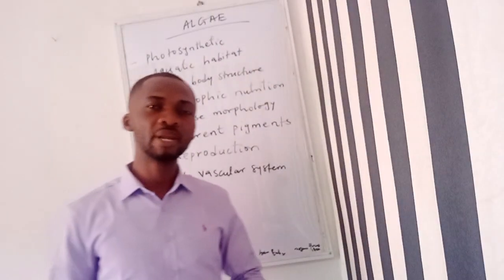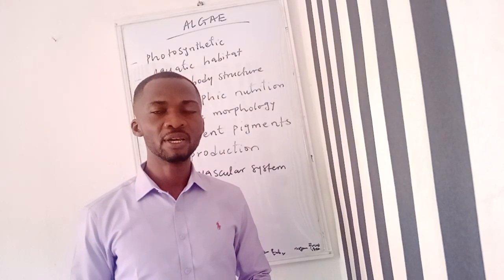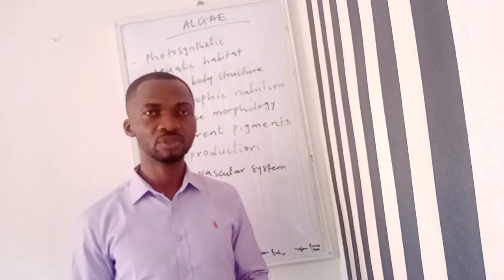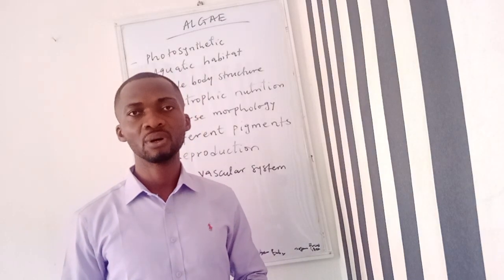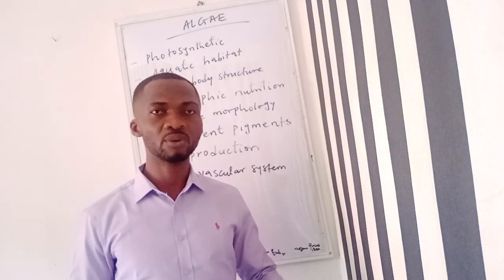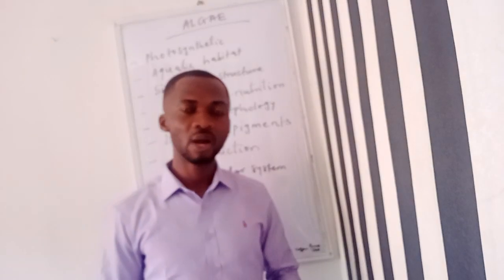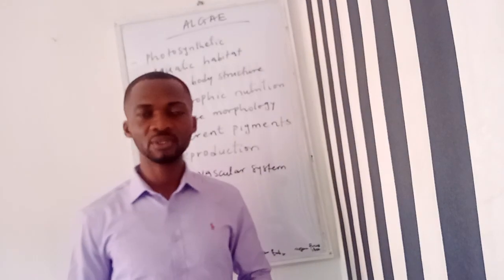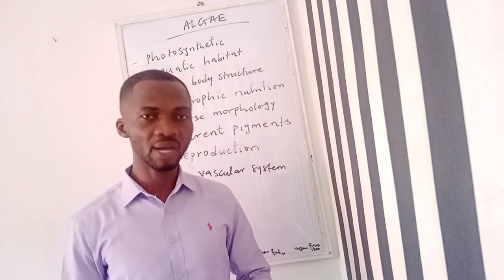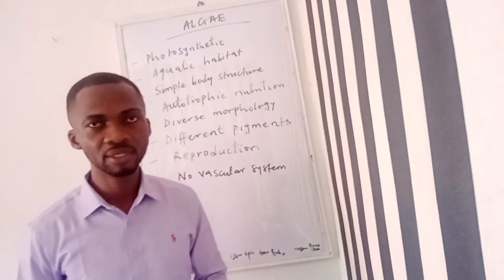When it comes to the plant kingdom, we have various divisions or categories. The first one is called the schizophyta, which covers the bacteria and the blue-green algae.